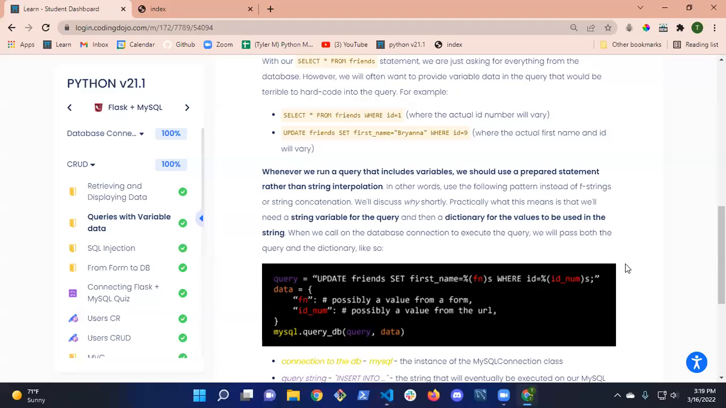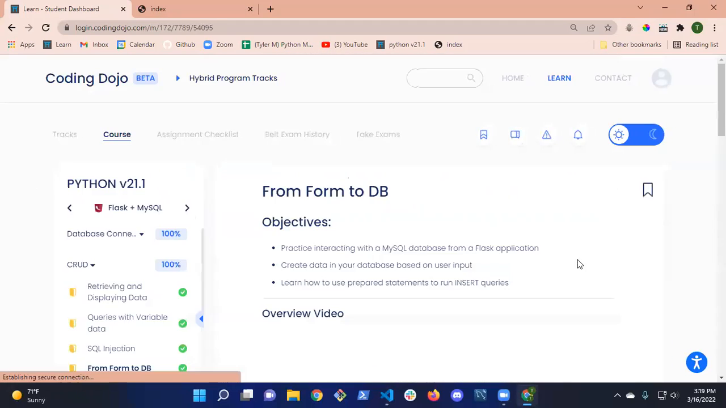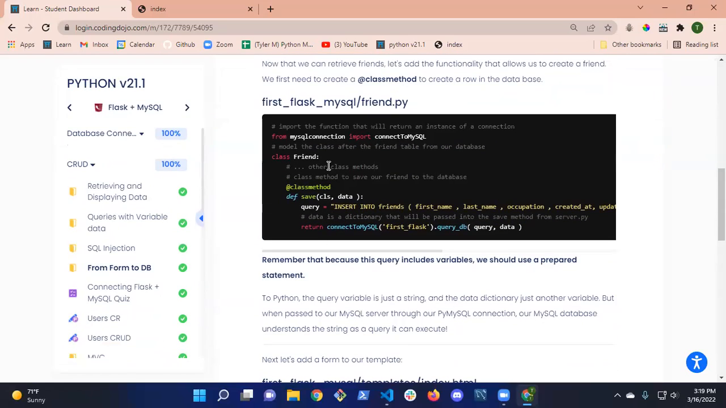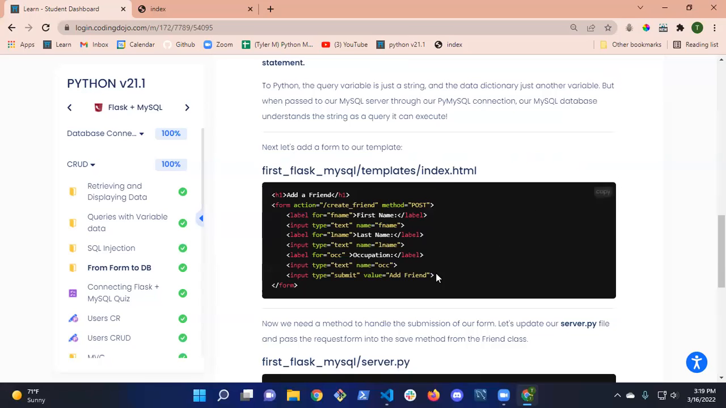Okay. So we have our class method on our model. Next thing we need to do is create a form so we can add a friend. Okay, so I'm just going to put this, they say to put it in index.html, so that's where I'm going to put it.